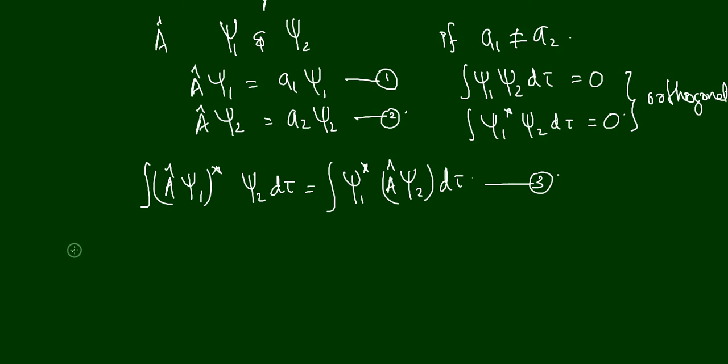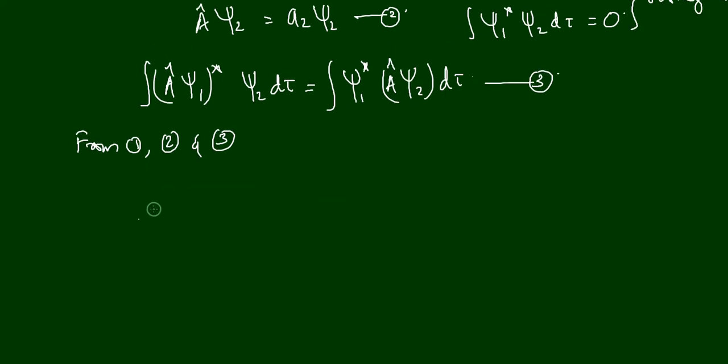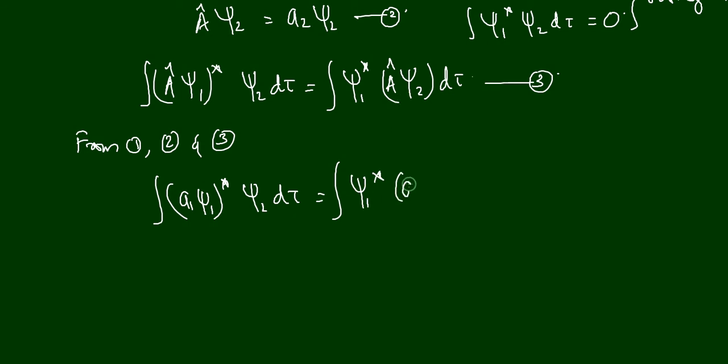From these three equations we can write integral, A cap psi1 is equal to a1 psi1, so a1 psi1 star psi2 d tau is equal to integral psi1 star A cap psi2, where A cap psi2 is equal to a2 psi2, so a2 psi2 d tau.